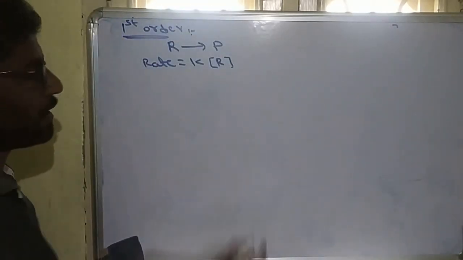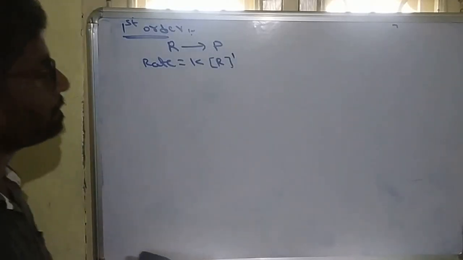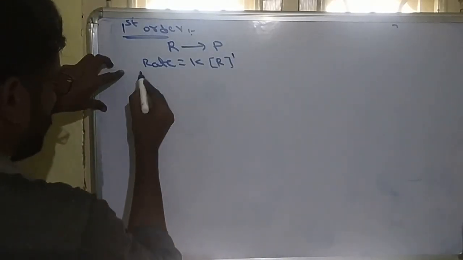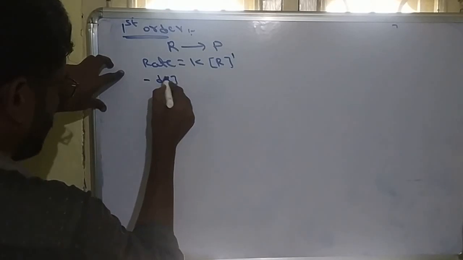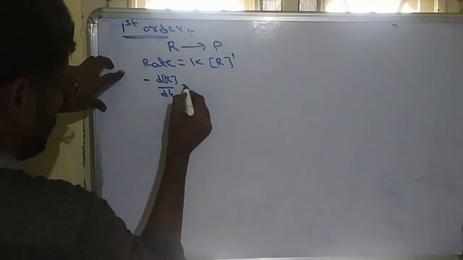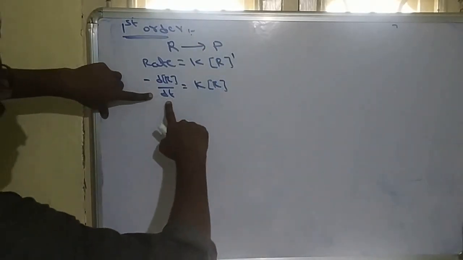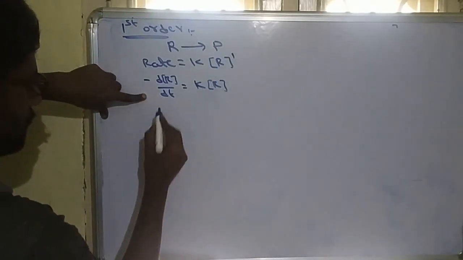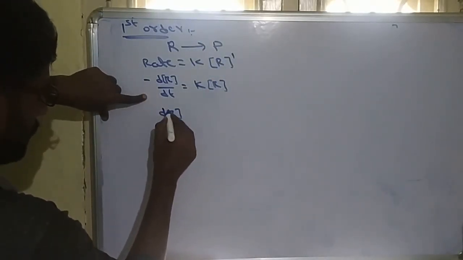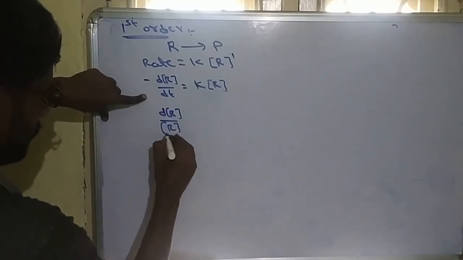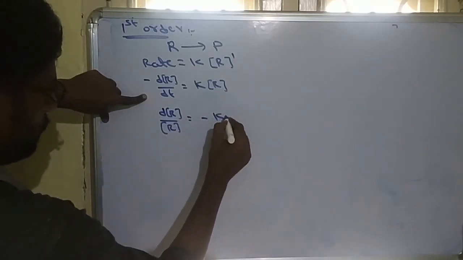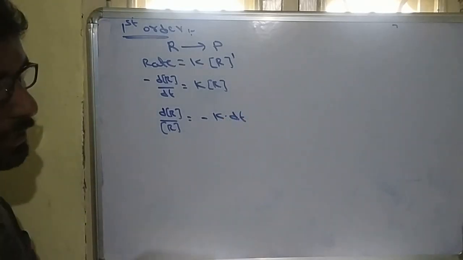Since we are taking first order, we can take this as 1. Now this will become minus dR by dt is equal to k into R. So dt we are taking this side and R we are taking this side. So this will become dR by R is equal to minus k into dt.